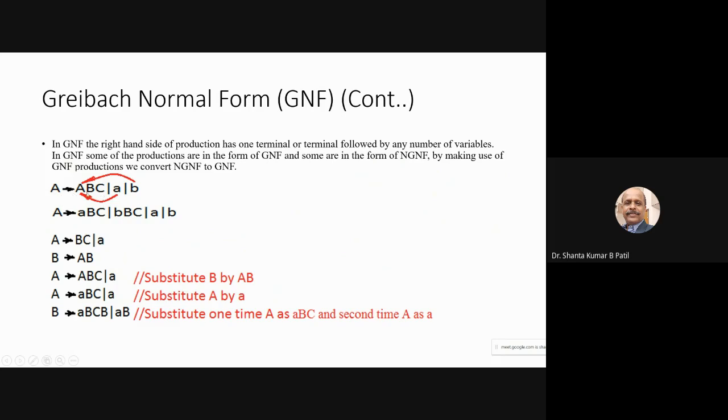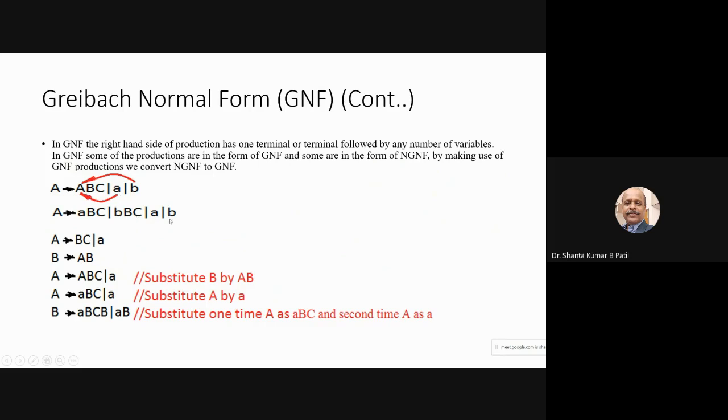So this is not in the Greibach normal form, but this is in the Greibach normal form. By making use of this, we are going to convert the non-Greibach normal form into the Greibach normal form. If you are able to substitute this A as a terminal A, that is A as a terminal A, ABC. So A as a terminal B, so it is BBC.